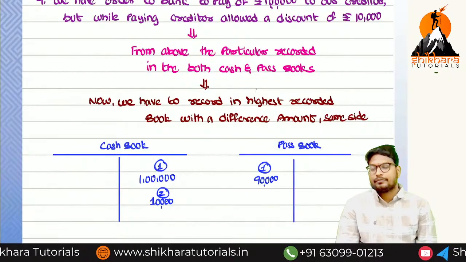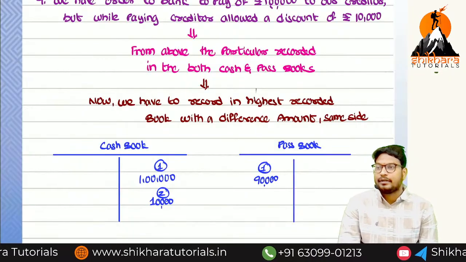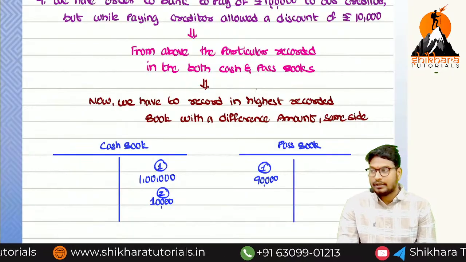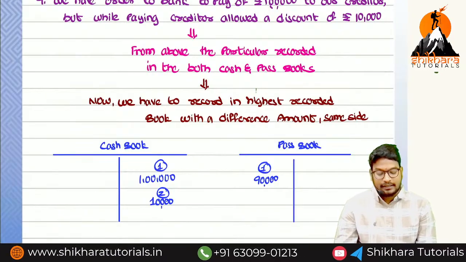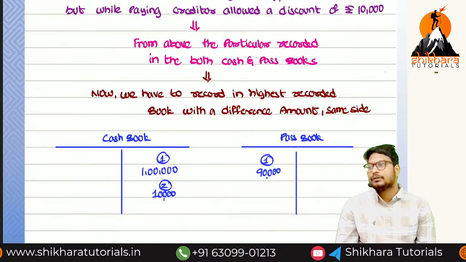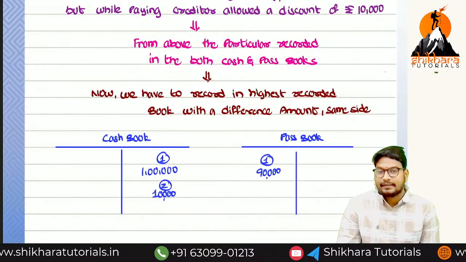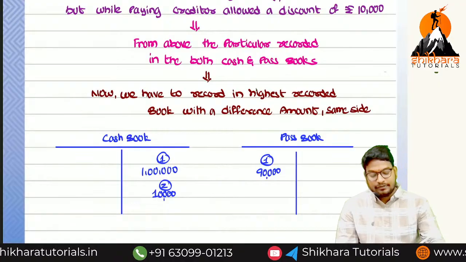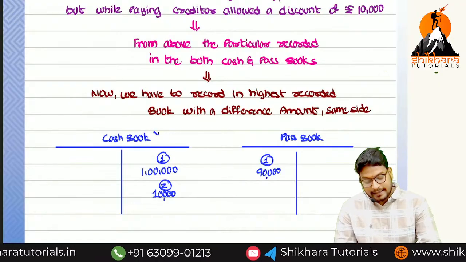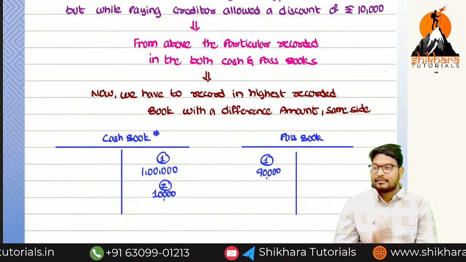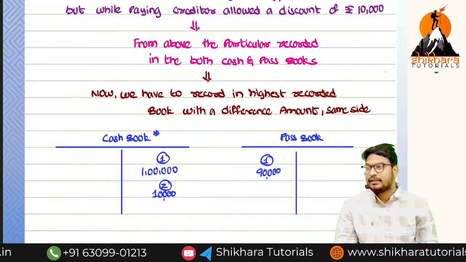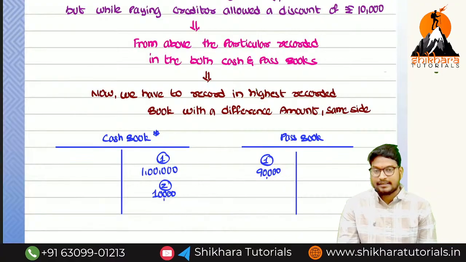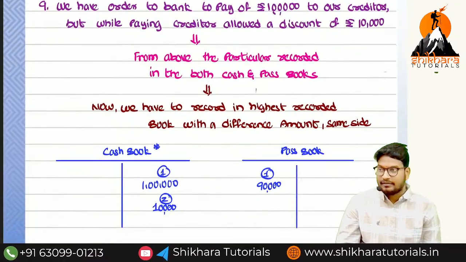Normally from the beginning we are discussing in which book it was actually recorded. Now what I am saying is that writing in both books is not necessary, so what we can do is record the difference amount in the highest recorded book. In which book have we recorded the highest? In the cash book. How much difference? 10,000. Here 1 lakh, there 90,000. The difference amount we have to write. Completed this one.